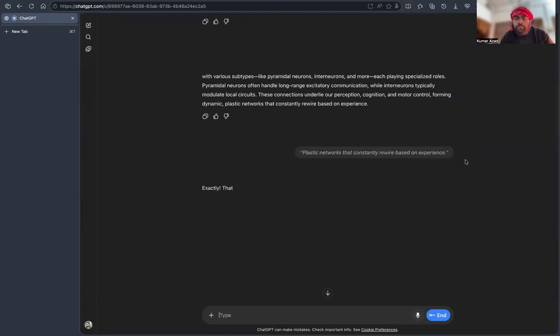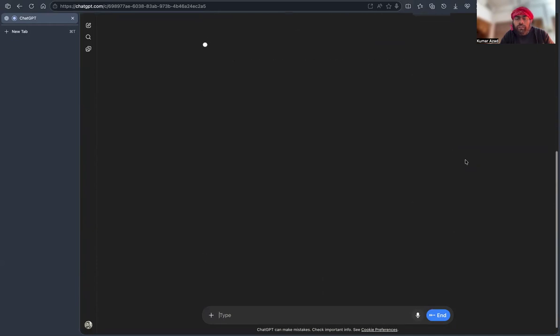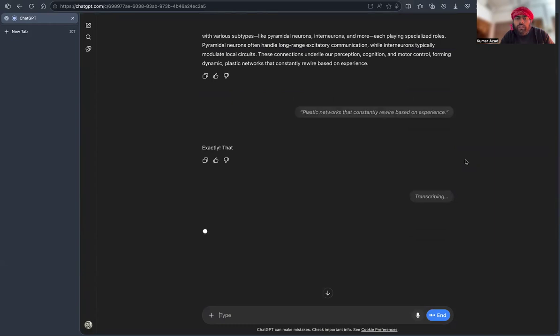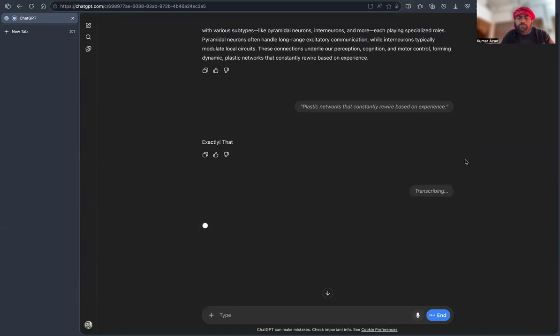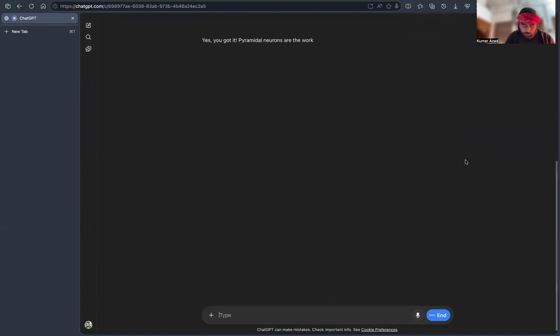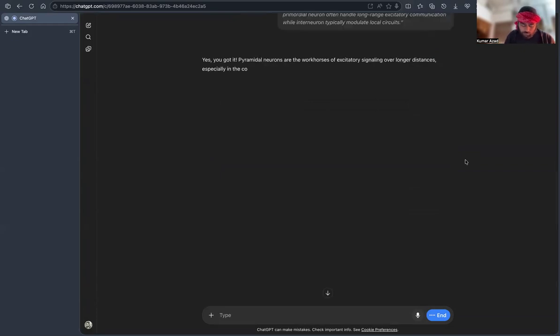What was that? Pyramidal neuron, interneuron, and more. Pyramidal neurons often handle long-range excitatory communication, while interneurons typically modulate local circuits. Yes, you got it. Pyramidal neurons are the workhorses of excitatory signaling over longer distances, especially in the cortex. Interneurons, on the other hand, are often inhibitory, fine-tuning local activity. Together, they shape the balance of excitation and inhibition that makes complex brain functions possible.